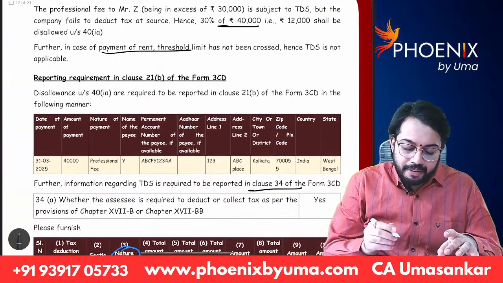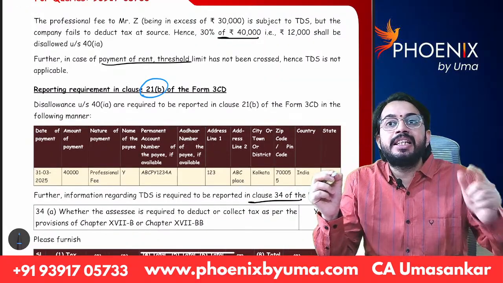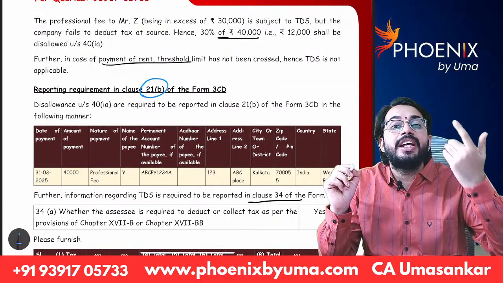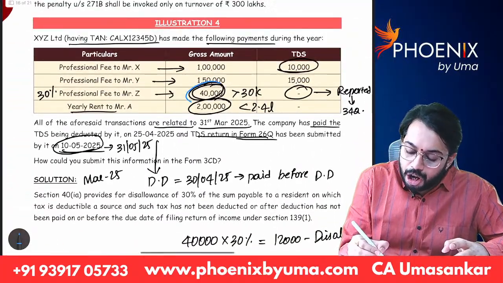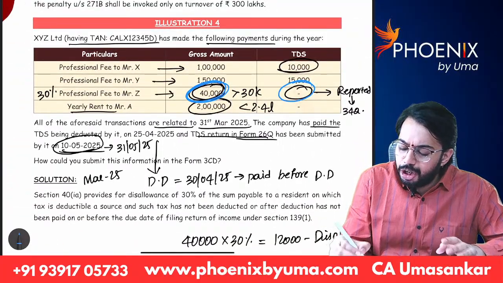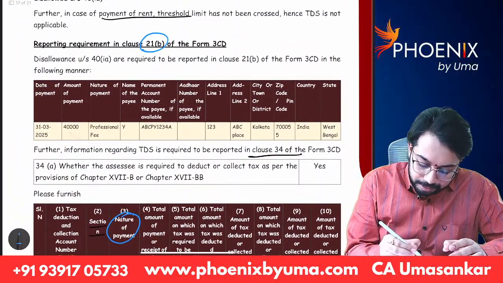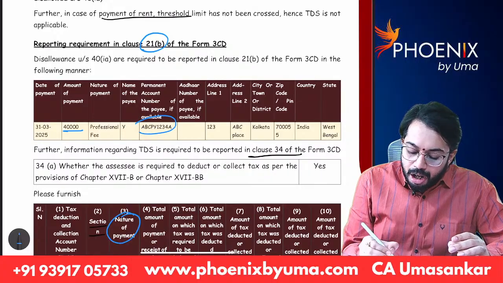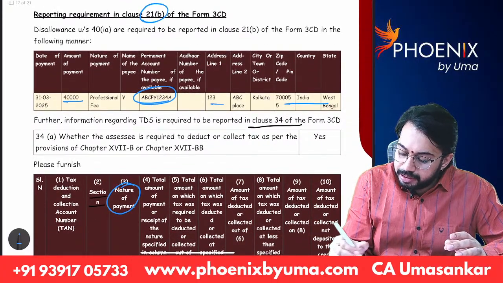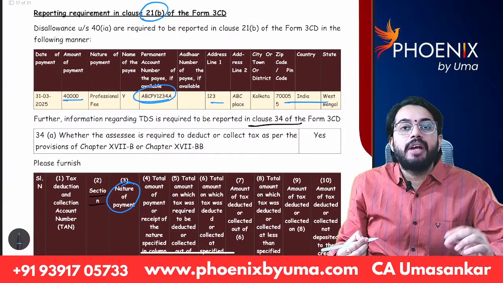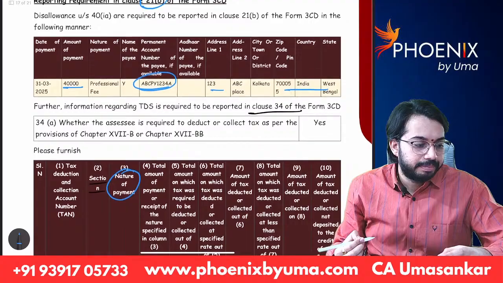Next, clause 21 I have told. In clause 21B, if TDS is required to be deducted and if TDS is not deducted, that information is required to be given. You can see on 40,000, TDS was not deducted, that is required to be deducted 40,000. PAN of the payee to whom amount is paid and their address. You have to give information of transaction where TDS is not deducted.